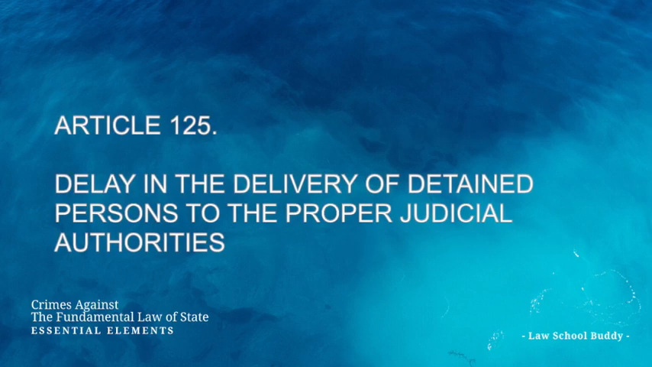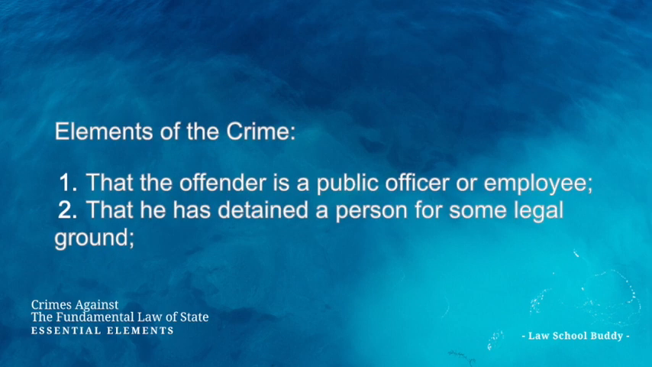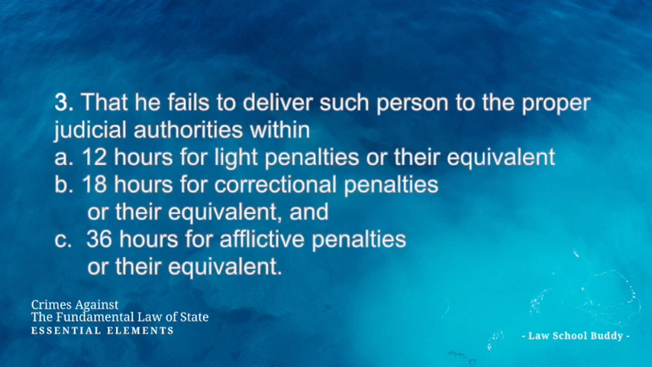Article 125. Delay in the delivery of detained persons to the proper judicial authorities. Elements of the crime. 1. That the offender is a public officer or employee. 2. That he has detained a person for some legal ground. 3. That he fails to deliver such person to the proper judicial authorities within 12 hours for light penalties, or their equivalent, 18 hours for correctional penalties, or their equivalent, and 36 hours for afflictive penalties, or their equivalent.